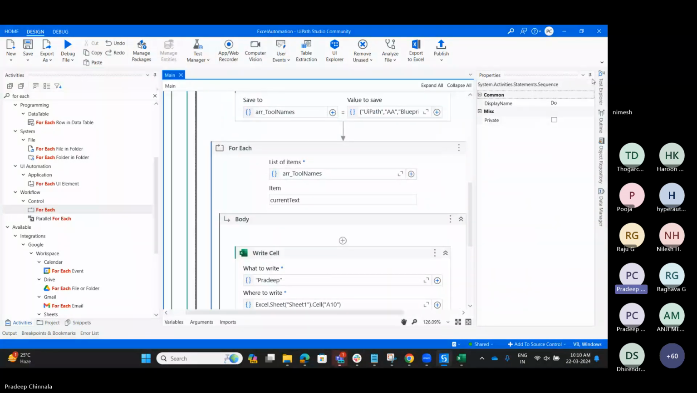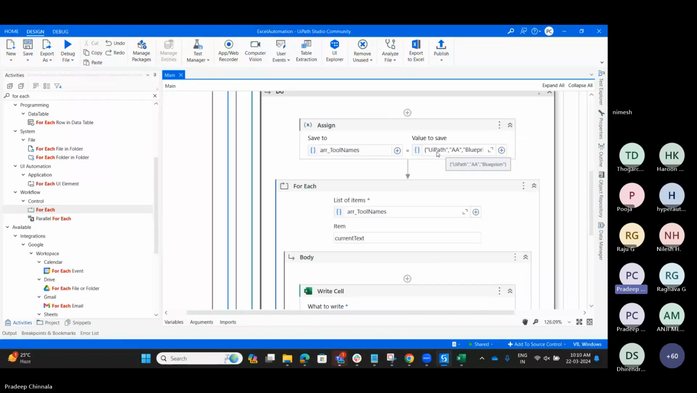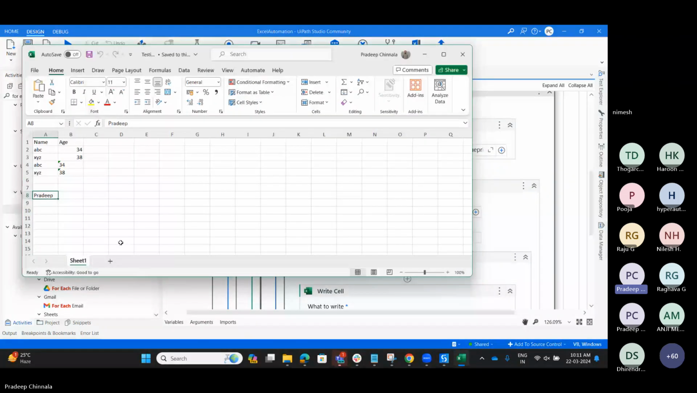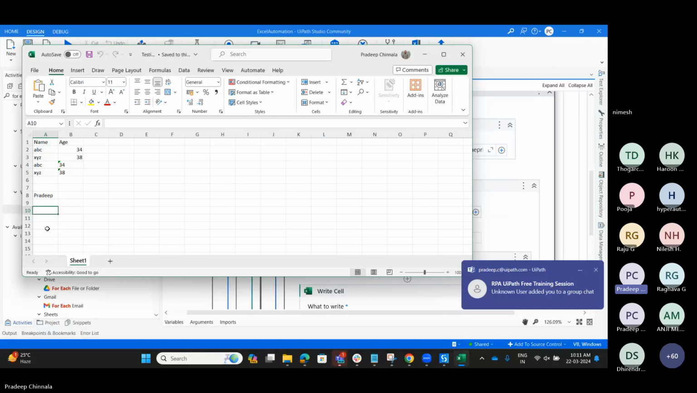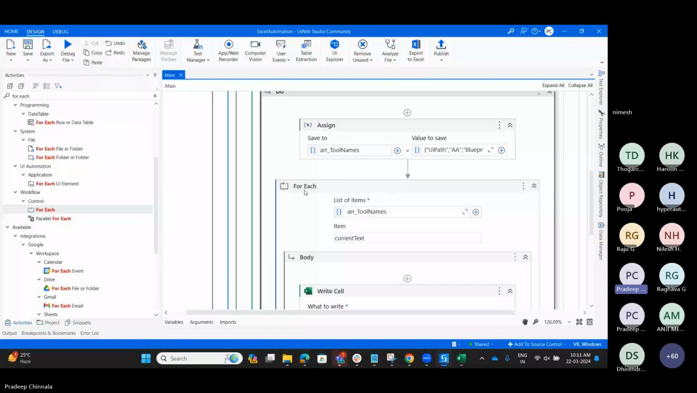So what we are doing here, we have created an array. In that array we have multiple tool names: UiPath, Automation Anywhere, and Blue Prism. This is the Excel file, and from here I want to print all the values available in the array. For that I used the For Each activity. For Each will read each item from the array. So this is all the items.